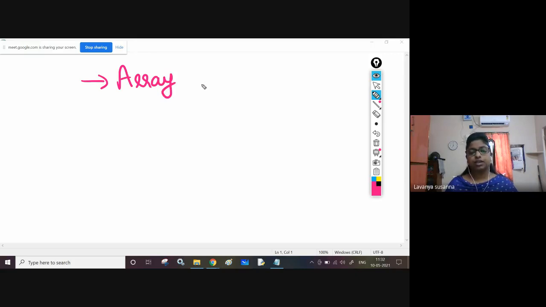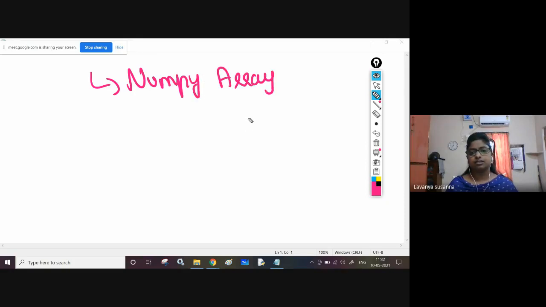In the previous class we have seen NumPy arrays. So, just a continuation: NumPy array slicing. Today's topics are array